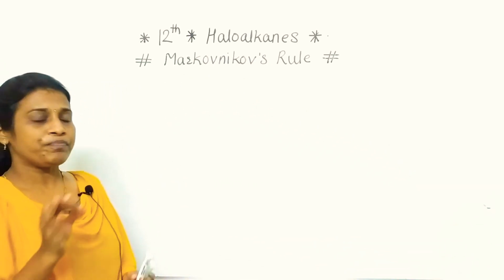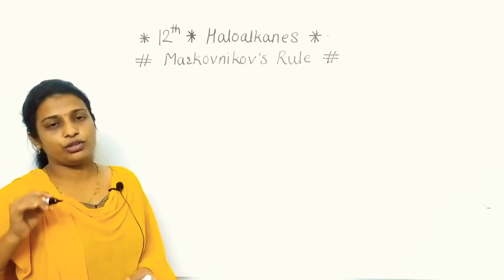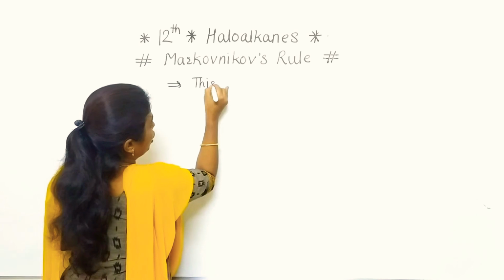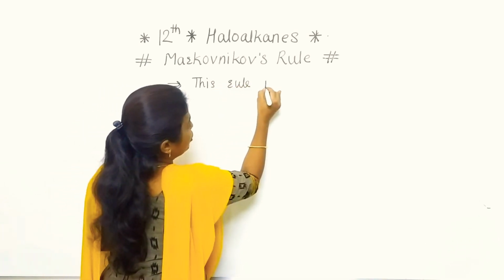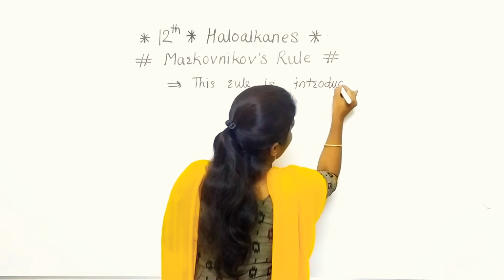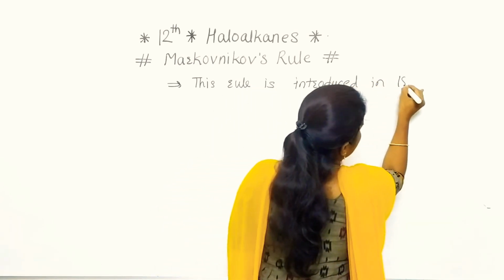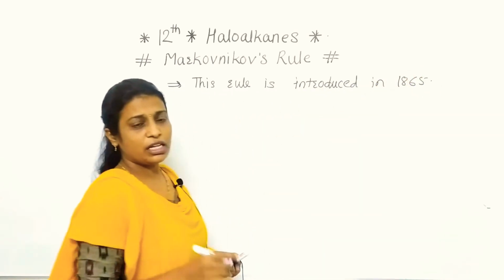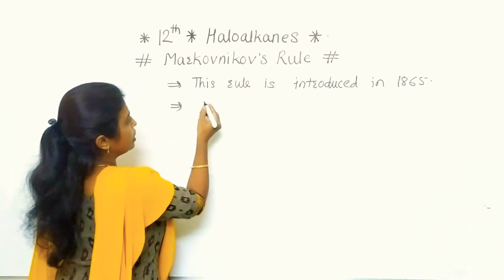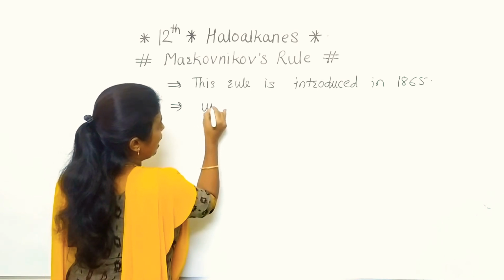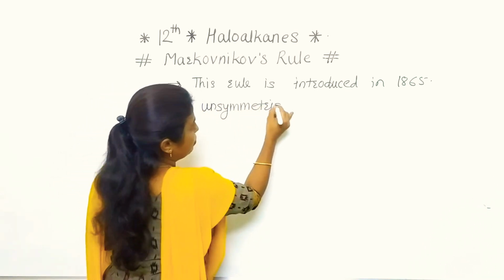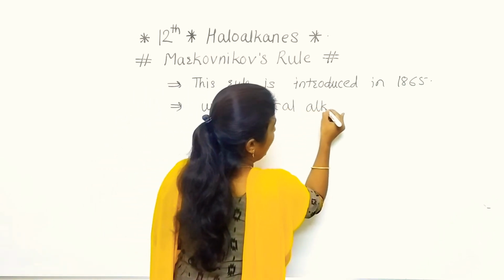Now we are going to start our main point. What is that main point? The main point is the Markovnikov rule. As I told you, this Markovnikov rule was introduced in 1865. Clear to everyone? If we consider this rule, what does it say? This rule is applicable to the unsymmetrical alkene.